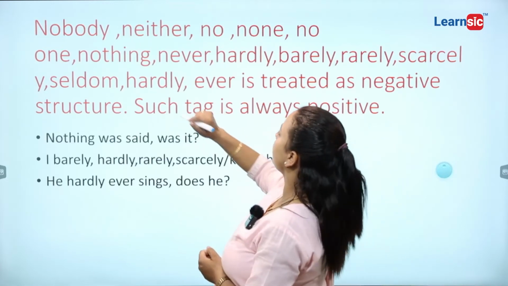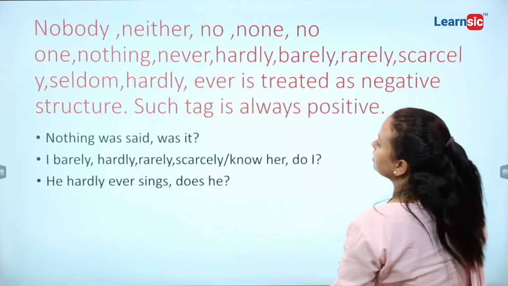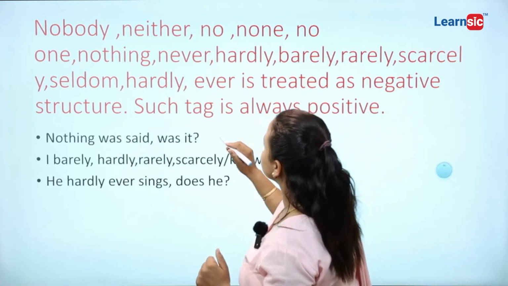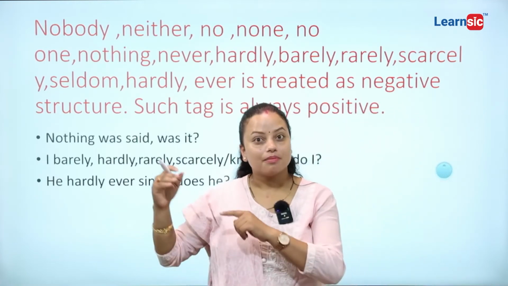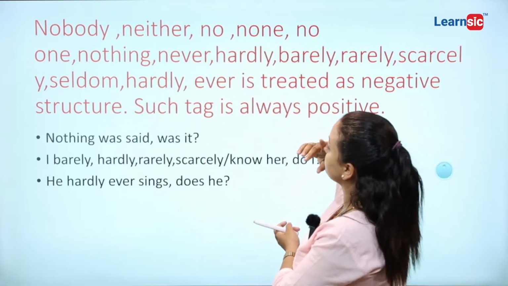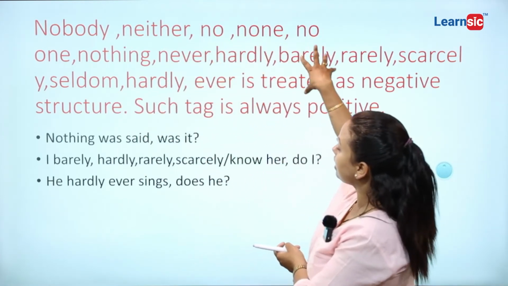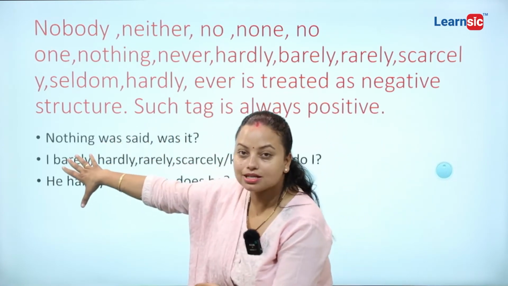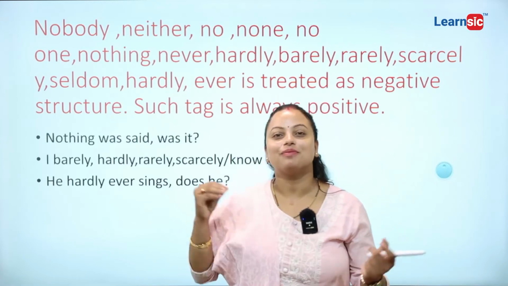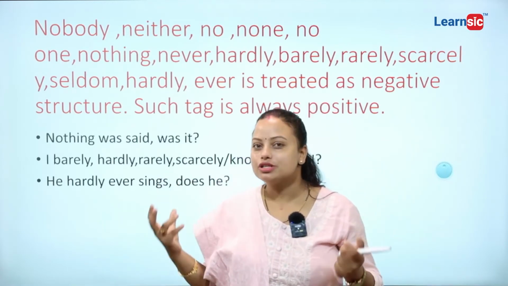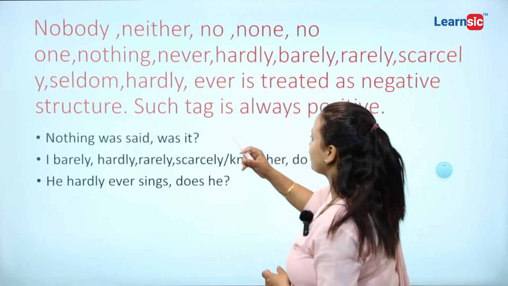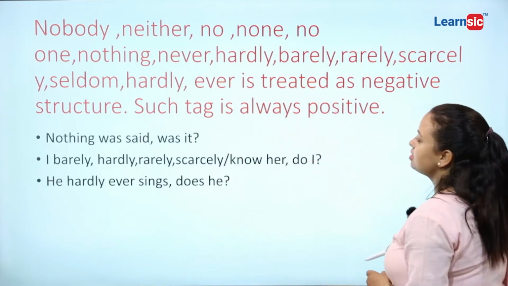Scarcely, seldom, hardly, ever are treated as negative structure. So the tag is always positive, because if such indefinite pronouns come in the form of subject, then you need to understand they are already negative. That's why we should make our question tag positive.